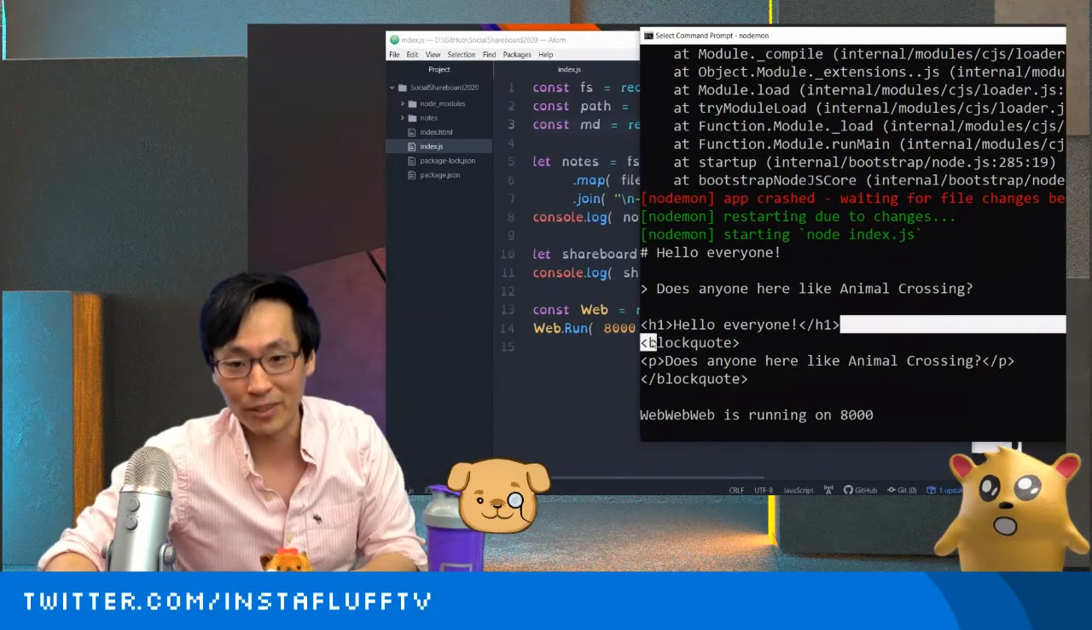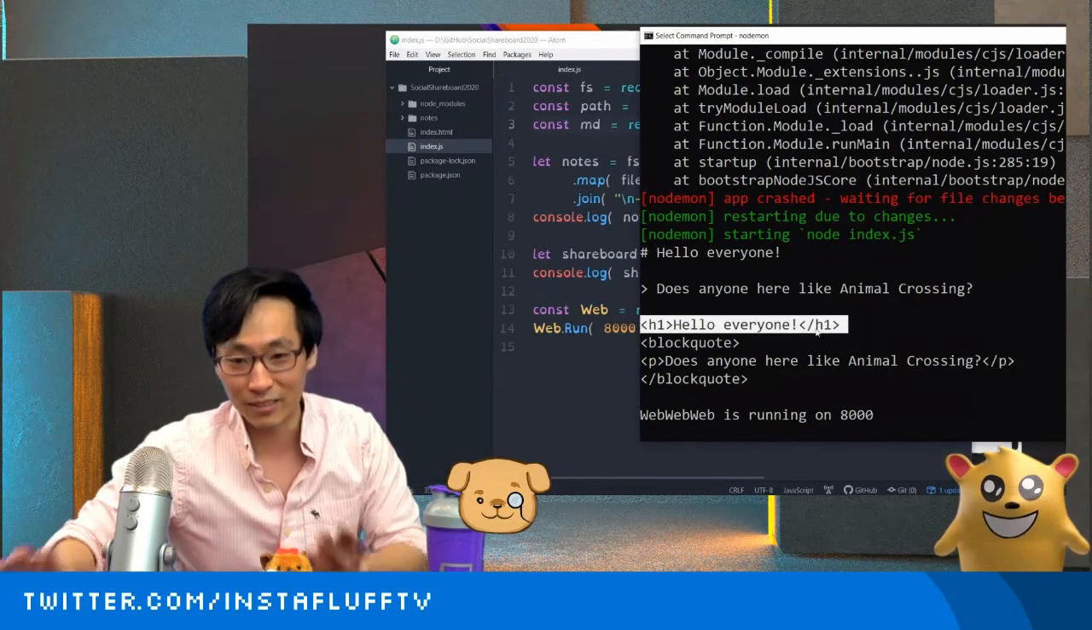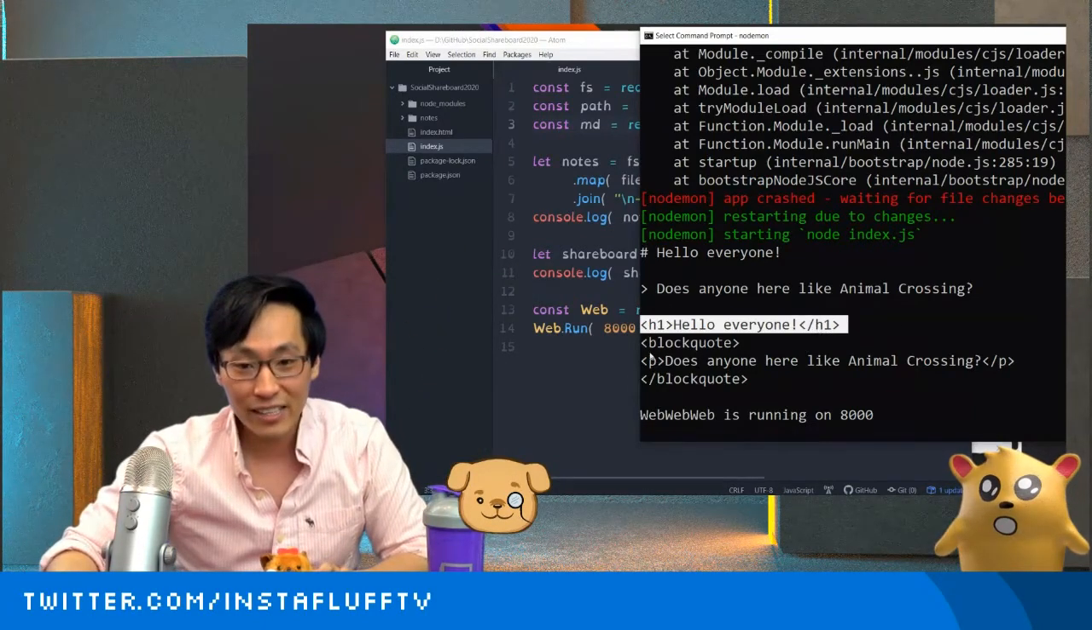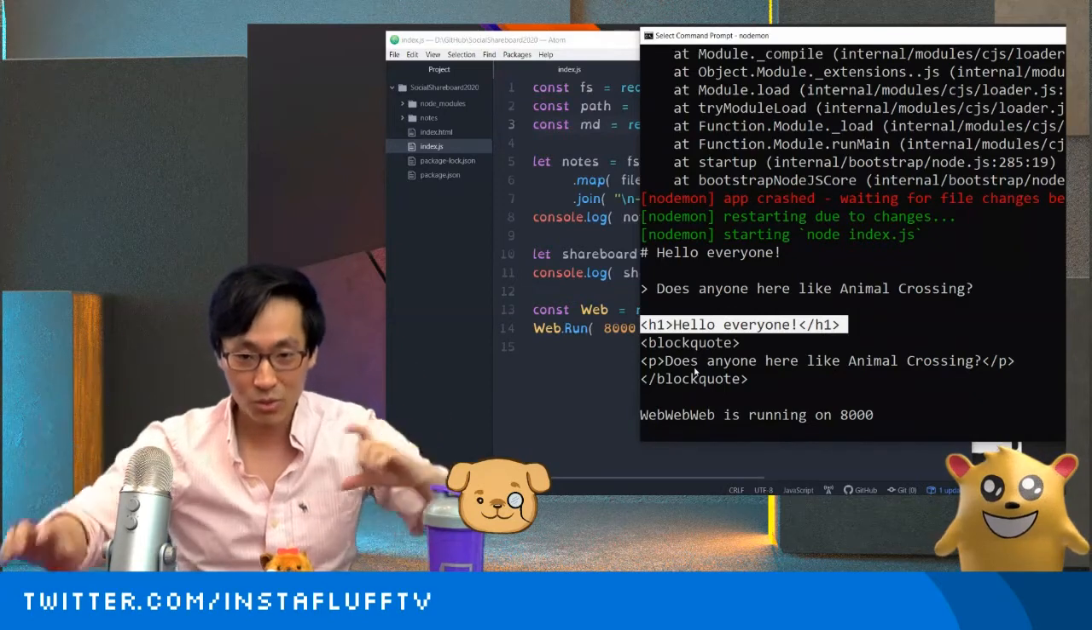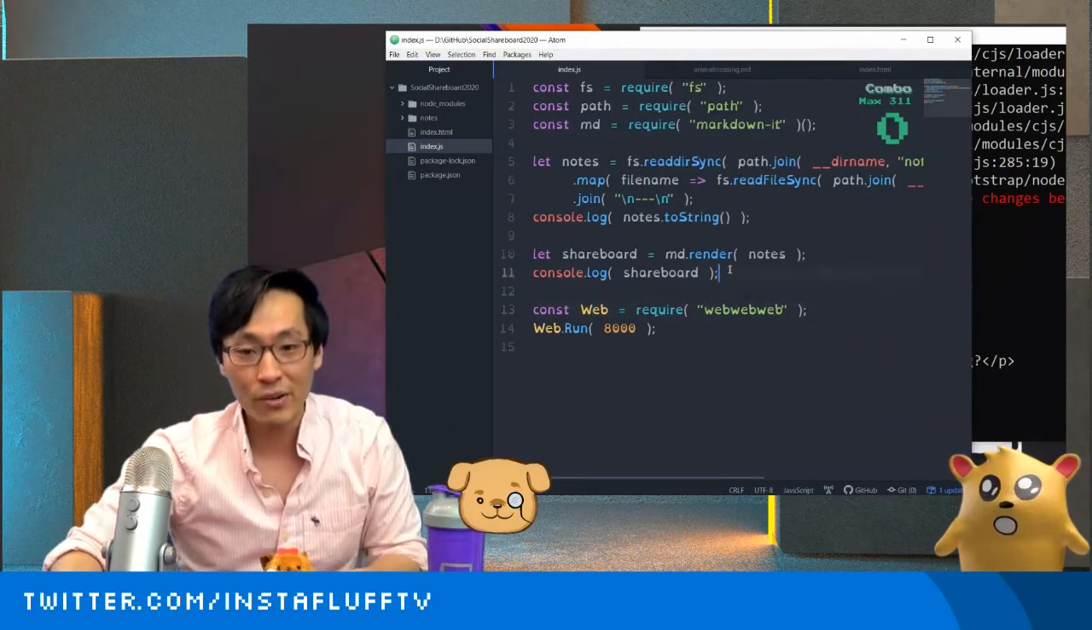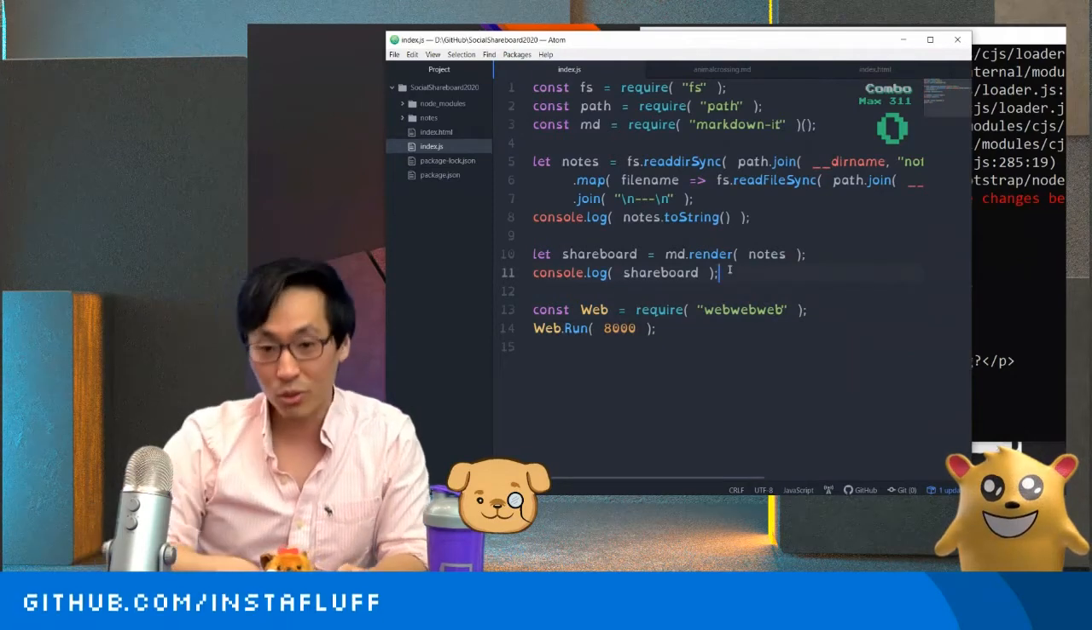Are you guys familiar with HTML? This makes really big text. And then the greater than sign, it puts it into block quotes. It puts it into a quotation with a P for paragraph. And so now the final thing that we've got to do is to write it out.